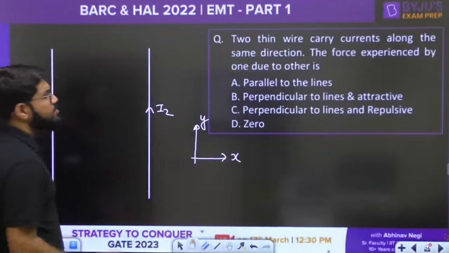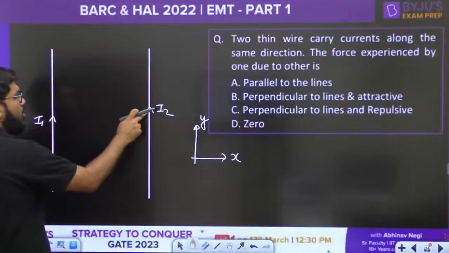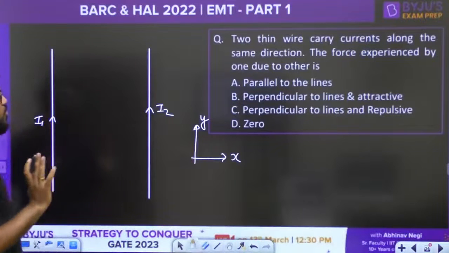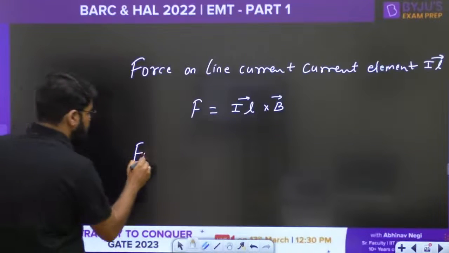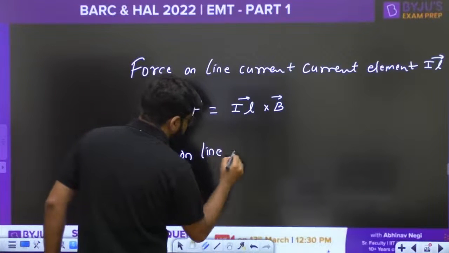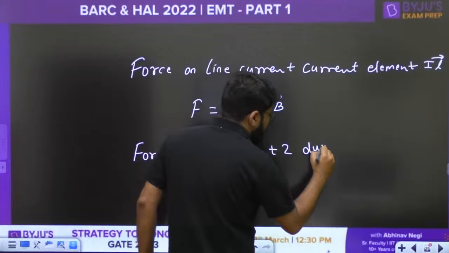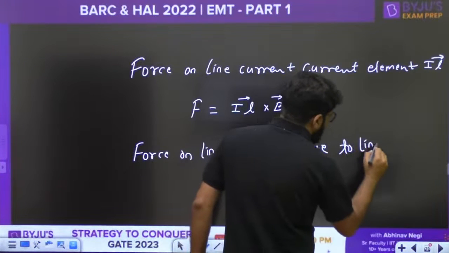Now what is the force experienced by one due to another? So let us calculate the force on the line current 2 due to the line current 1.